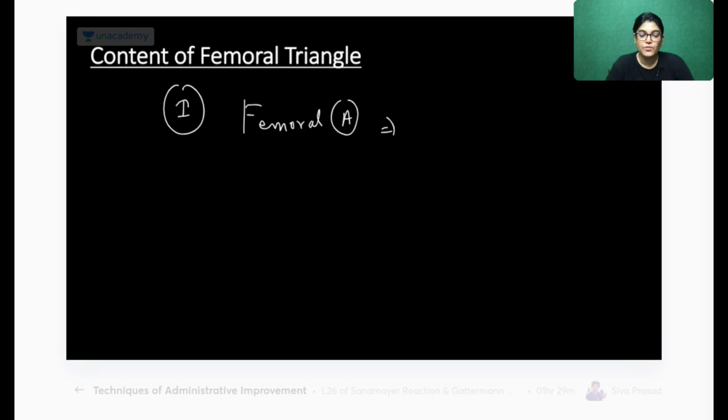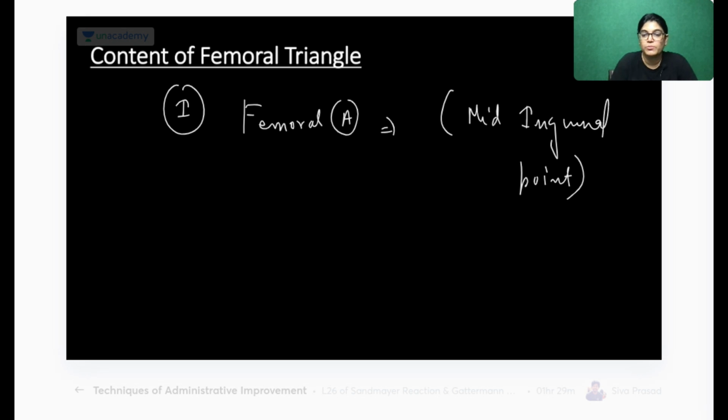Anatomical landmark, anyone? The exact location is the mid-inguinal point. Today I have explained the difference between the mid-inguinal point and the midpoint of the femoral artery. So it is the midpoint of which two landmarks?